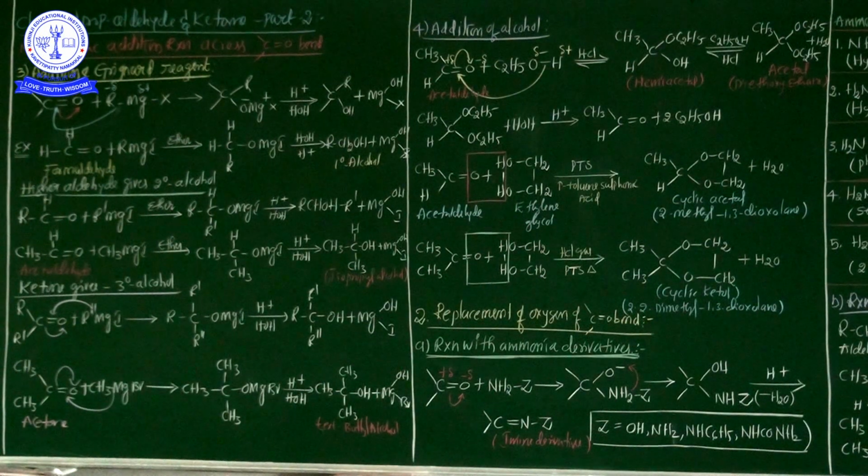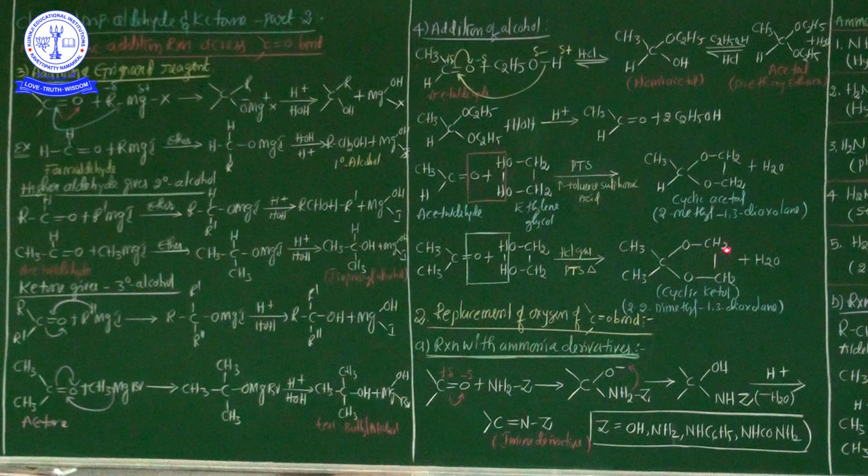See, this is acetaldehyde and a dihydric alcohol, ethylene glycol, in the presence of PTS. Some important terms are coming in organic chemistry, write them down separately in your notebook. PTS, what is the full form of PTS? Para-toluene sulfonic acid. PTS means para-toluene sulfonic acid. Now my dear student, acetaldehyde or any aldehyde treated with a dihydric alcohol such as ethylene glycol in the presence of para-toluene sulfonic acid gives a compound.